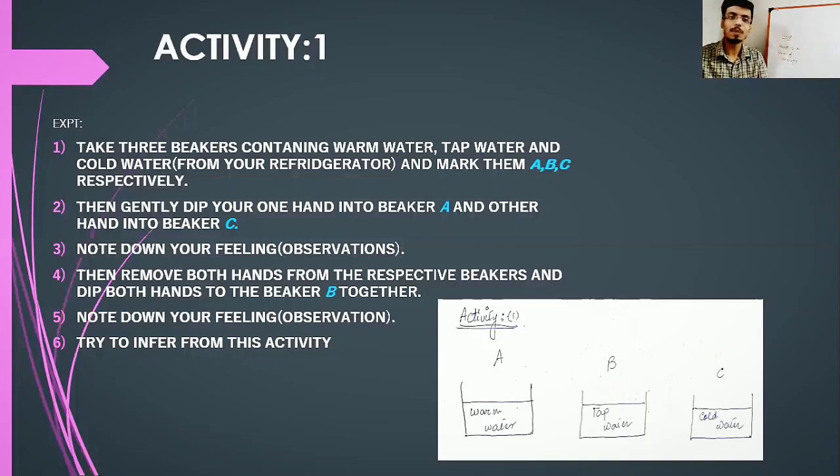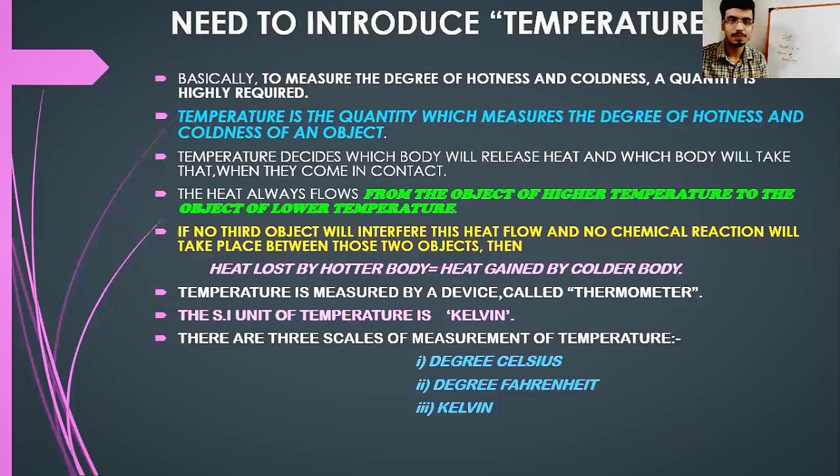So you are dipping both hands into beaker B, but in both hands the feeling is different. Note down your feeling and try to infer from this activity. So there is something which is controlling the degree of hotness and coldness. What is that? Yes, correctly guessed. This is the temperature. To measure the degree of hotness and coldness of a body, we need to introduce a quantity which is temperature. Temperature is the quantity which measures the degree of hotness and coldness of an object.